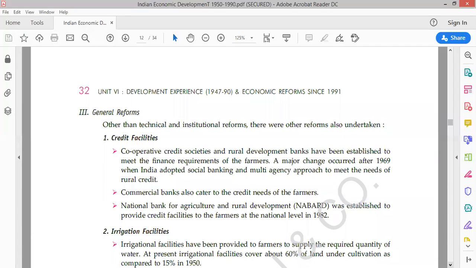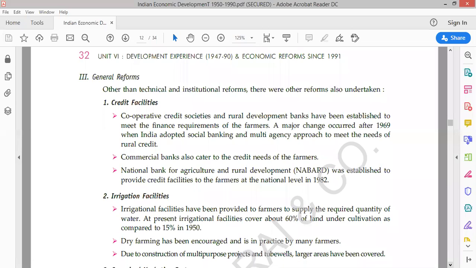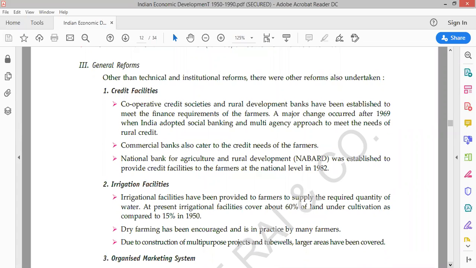The second is the green revolution. Green revolution is basically the technical reforms, which means the changes in the field of technology. And the third one is the general reforms. Now we talk about what general points are there in the agrarian reform. So let us study the general reforms.